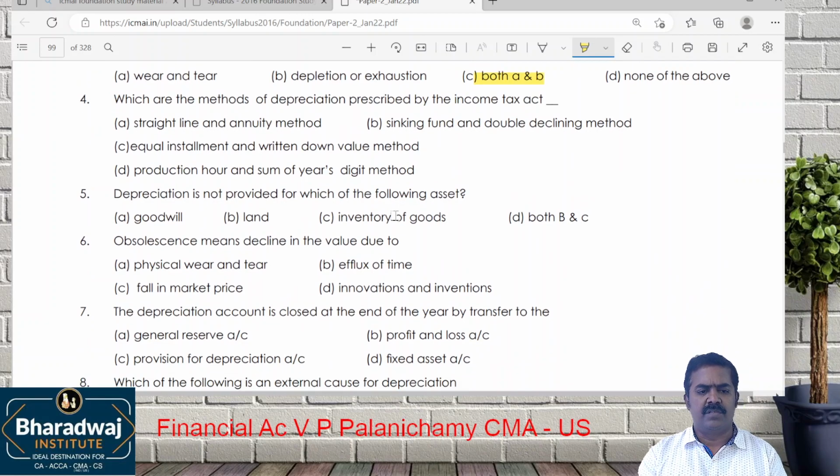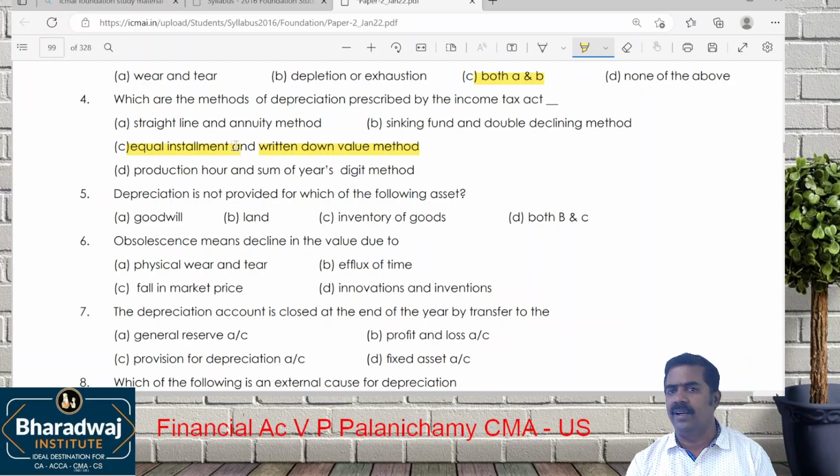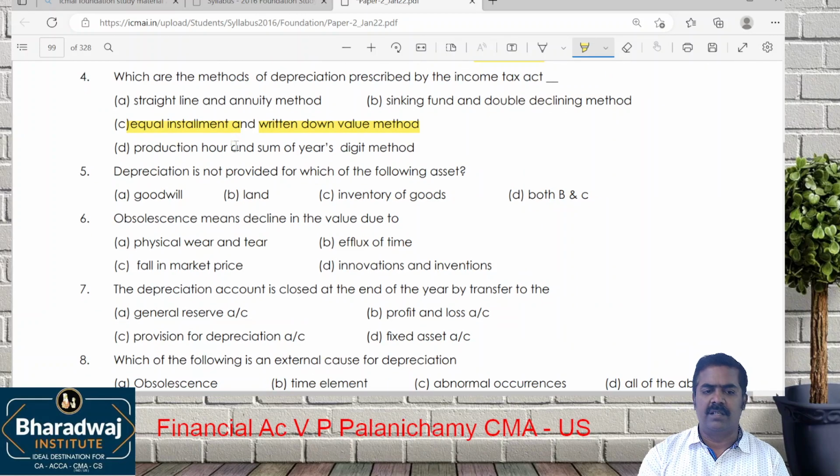Then, which are the methods of depreciation prescribed by Income Tax Act? They allow only which method? Written down value method, but equal installment method is allowed only for electricity companies. You learn why at the inter level. So, income tax allows only the C. The straight line, annuity, sinking fund are not allowed there.